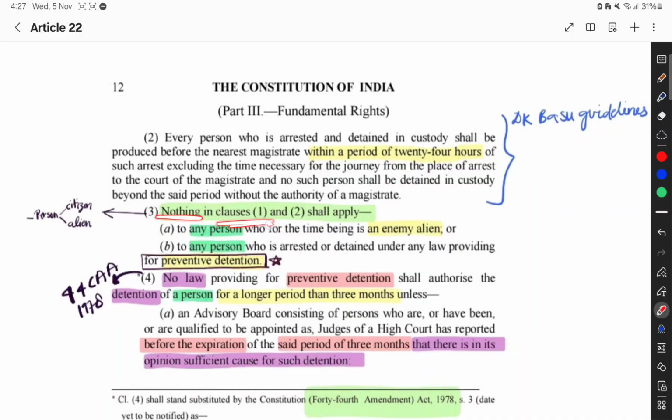Nothing in clauses 1 and 2 shall apply to a person who is an enemy alien. I hope you remember this word. Where did this word come from? We had discussed the citizenship of India, Part 2 of the Indian Constitution, in which we discussed foreign aliens and enemy aliens.